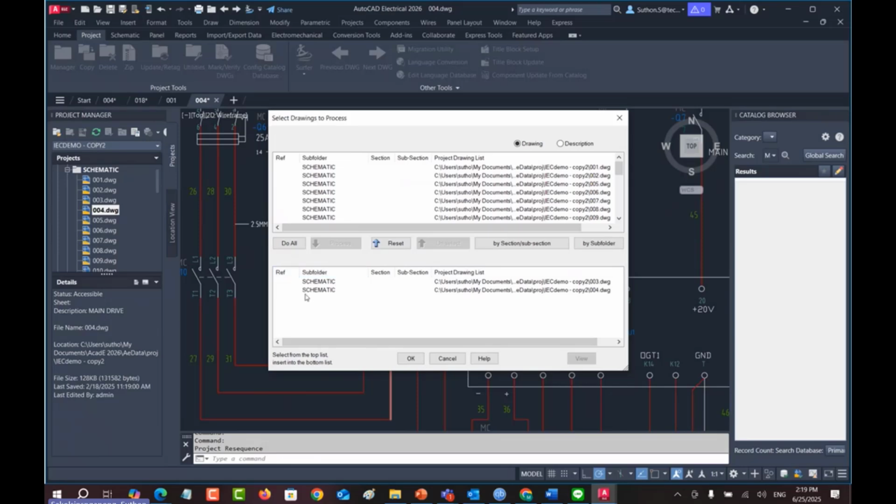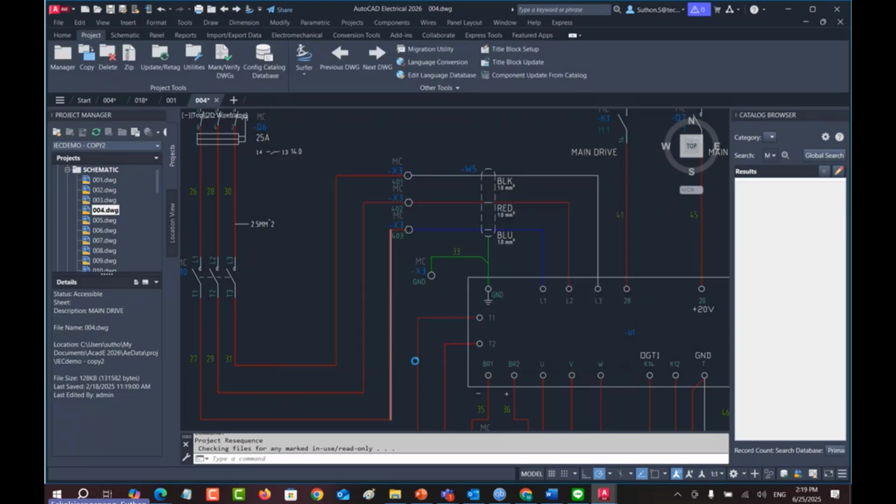That means right now I select just 2 drawings. So the settings that I already made will affect only these 2 drawings, not anything on the top list. The top list is free of changes, and the options will affect just the 2 drawings that I selected. And then OK. And here we go.